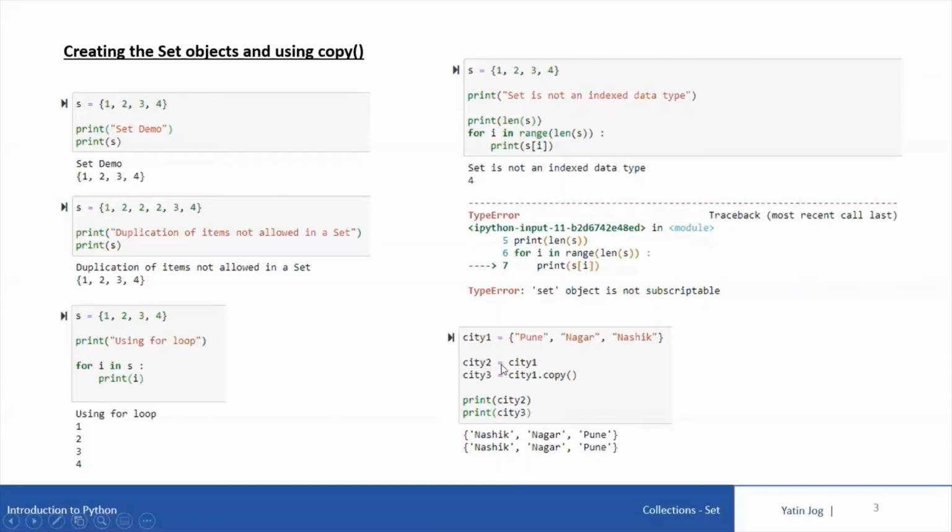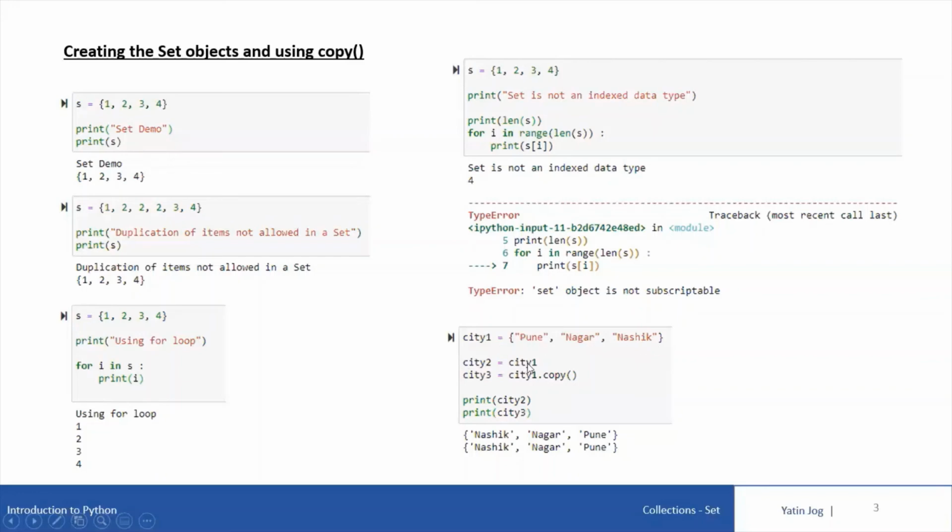So either you can directly use equal to, or you can use the copy method to copy one set's elements into another set. The only difference in this case is that using the copy method is referred to as shallow copy. Shallow copy means city3 will be a different object altogether, and it will copy all the elements of city1 into city3. But in case of only assignment, city2 equal to city1, we will have only one copy of all these values, Pune, Nagar, and Nashik.